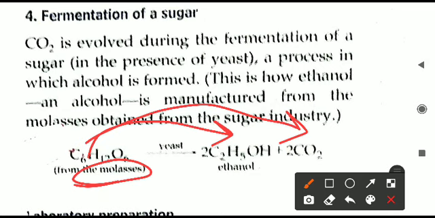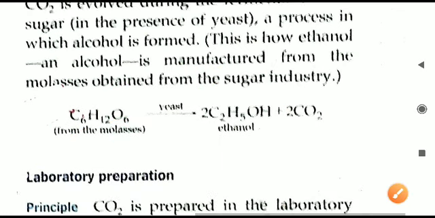So whenever sugar, for example molasses, is subjected to fermentation in the presence of yeast, which is a fungi, this fungi will produce certain enzymes on the molasses and carry out the process of fermentation on the sugar. On completion of the fermentation process, ethanol will be produced and carbon dioxide gas will be released from that solution.